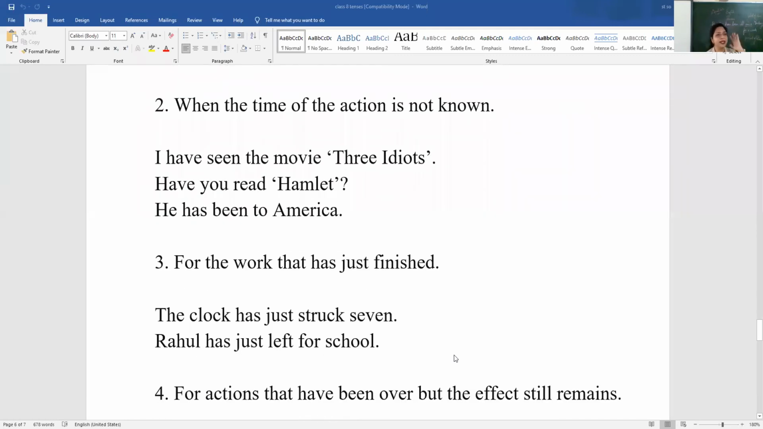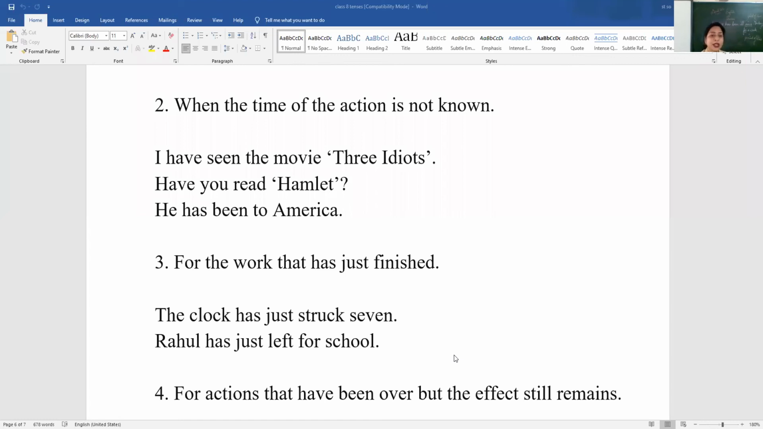Okay. Now third rule is for the work that has just finished. A very common example I will give you, children. As soon as you finish your copy work or homework which ma'am gave you, you put up your hand and you say, "Ma'am, I have done my work." Okay? So that is an example of present perfect tense. When you have just finished your work.